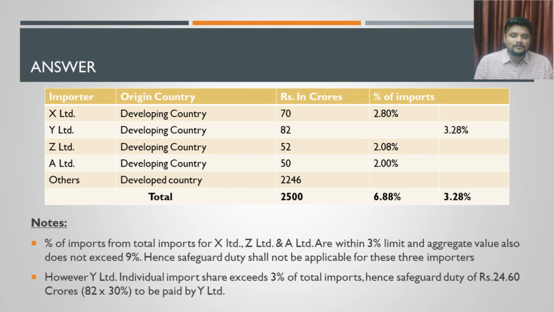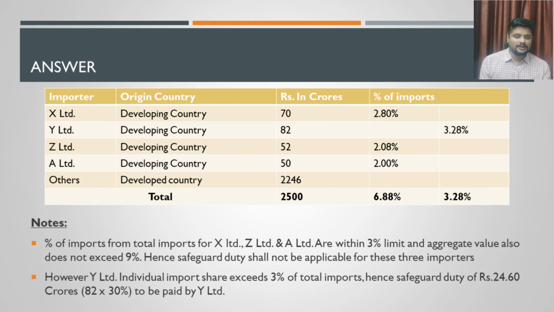Okay, the answer goes like this. I have given a table for this. The first column of the table gives you the name of the importer, the second column gives you the originating country, and the third column gives you the value, and the fourth and fifth columns, which I have added, give you the percentage of imports compared to the total imports.